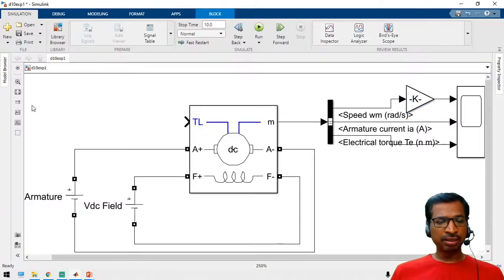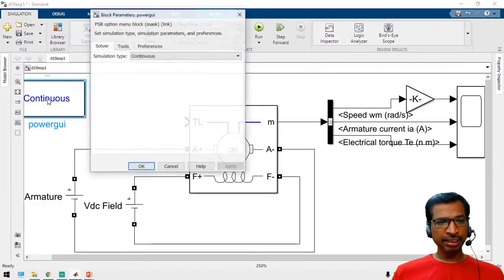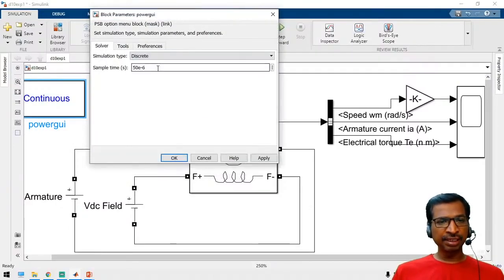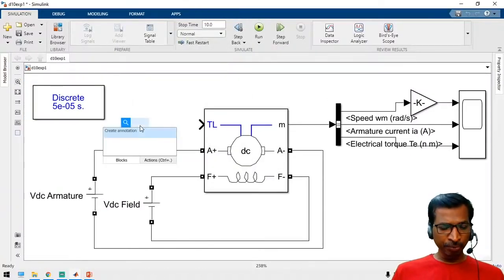Now we have to include the powergui block. It has 3 different simulation types: one is continuous and then discrete. Let us take discrete to get a fixed sample time. TL is nothing but the load input for the motor.